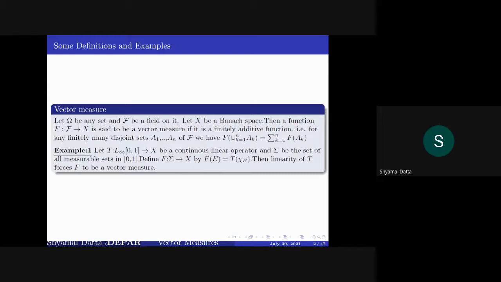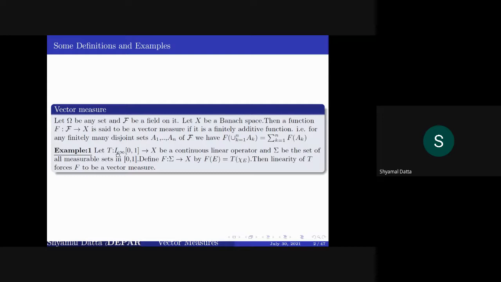And let us assume that X is a Banach space. Then a function F from script F to X is called a vector measure if it is finitely additive. That is, for any disjoint collection of sets A_k in script F, F of union A_k is equal to the summation of F of A_k. And here is an example.